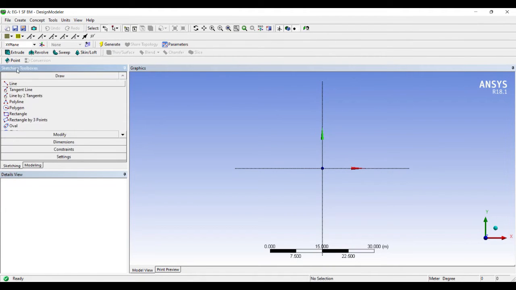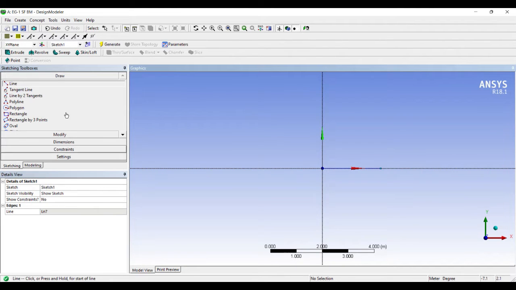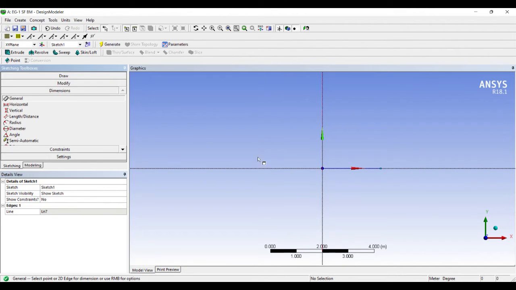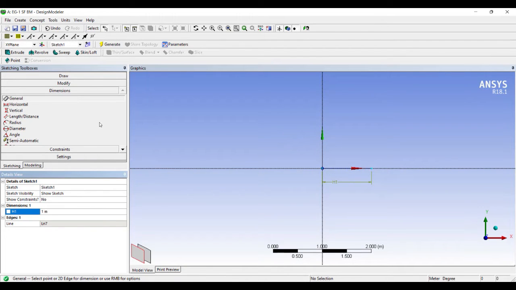I'll go to sketching, line. I'll draw the first line, the A to B portion of the beam. I will give it a dimension of 1 meter. If you want to adjust this H1 that is written here, you can use the move option.